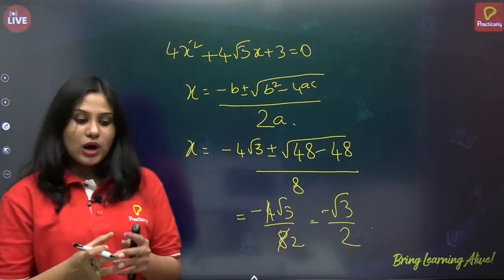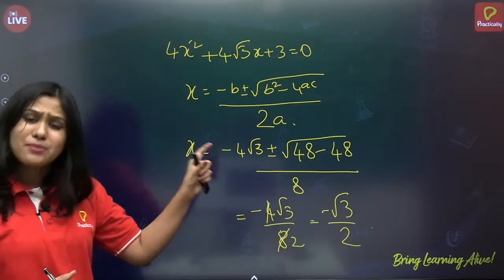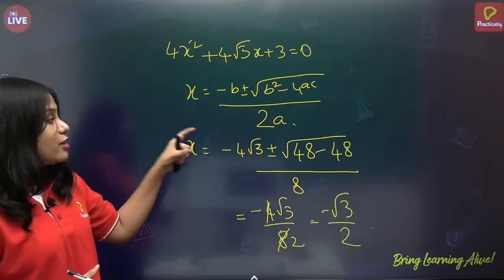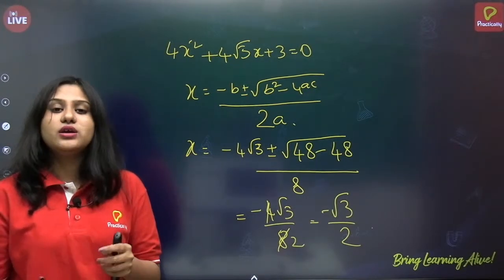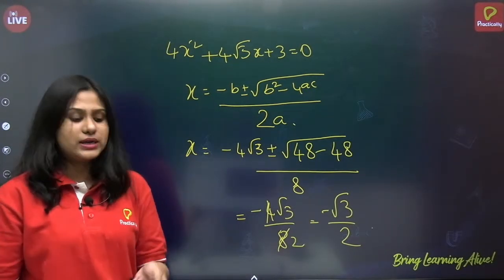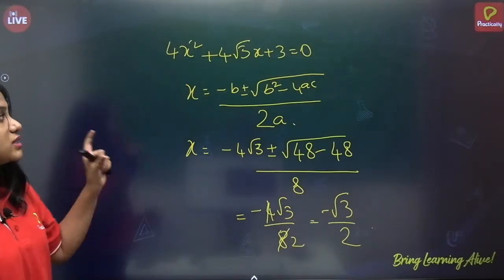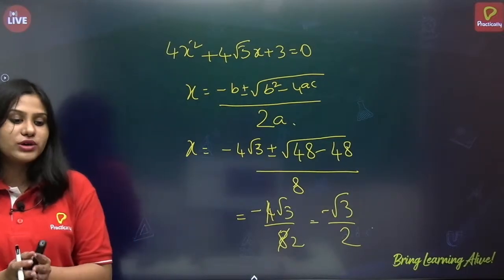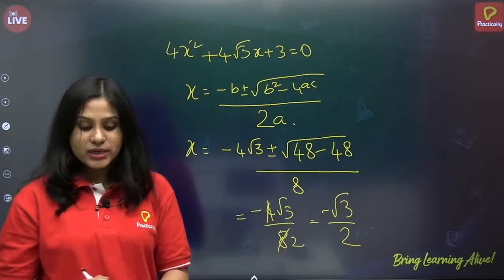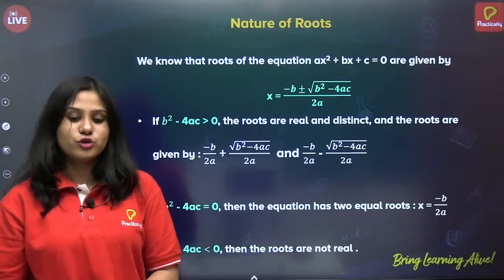Now if you observe, we have solved the same quadratic equation by using the quadratic formula in a faster way. Correct? We solved it very fast. We took very little time compared to the factorization method. So these are the two methods, and we have taken the same quadratic equation and solved it in two different methods. I hope it is clear, because next topic we will be seeing about nature of roots.